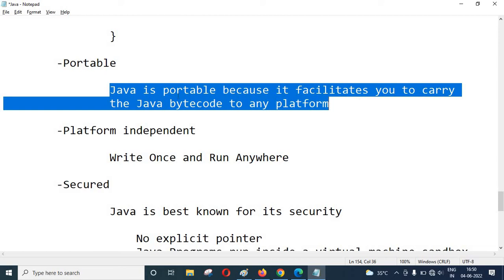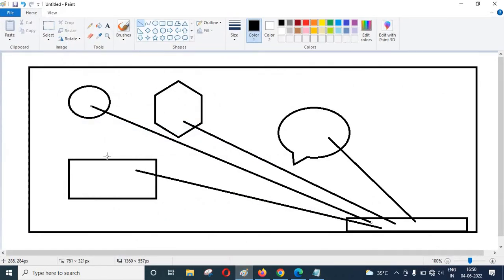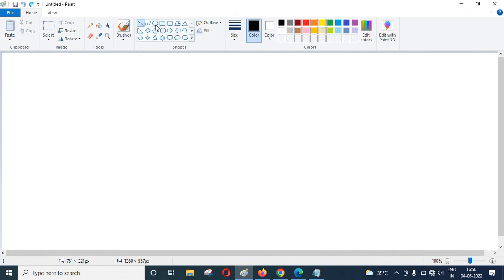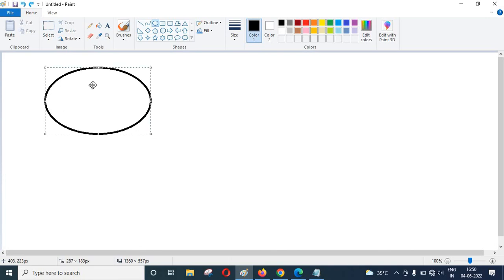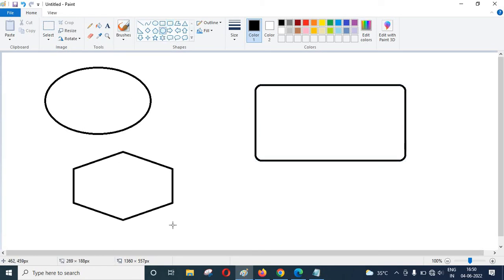Write once and run anywhere. That means Java is platform independent. Let me take an example. I will explain it with the help of a diagram. Suppose this is a Windows, and this is a Linux, and this is a Mac. This is Windows, this is Linux, and this is Mac. Let me write the names.